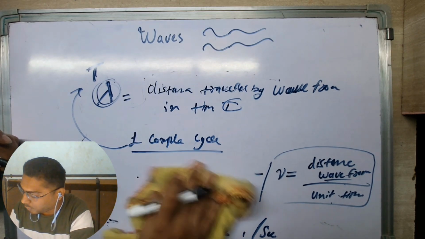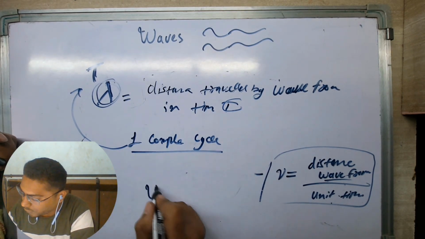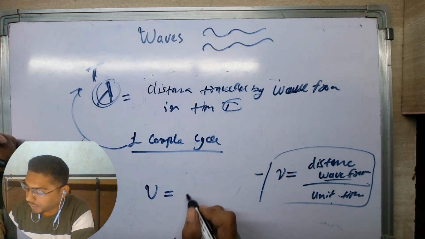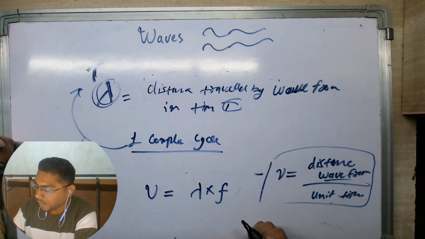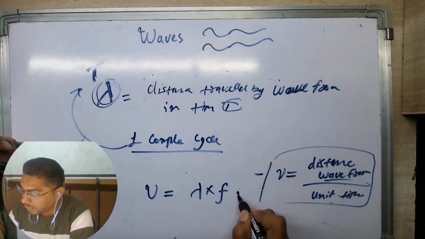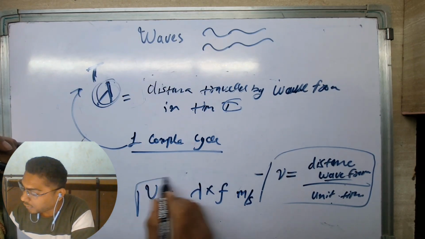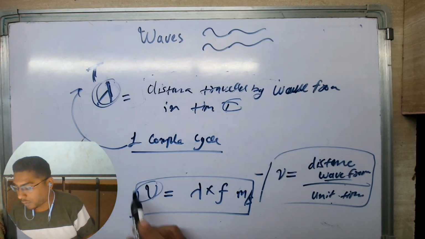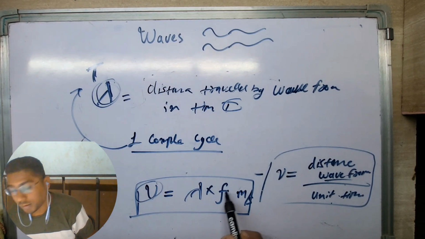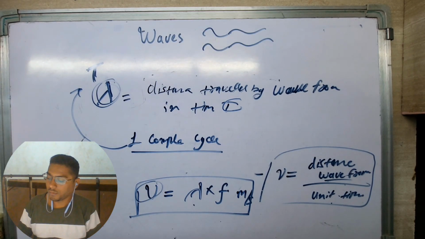So now the speed of the wave becomes lambda times frequency. Speed has unit of meters per second. So this is now the new speed in terms of frequency and wavelength.